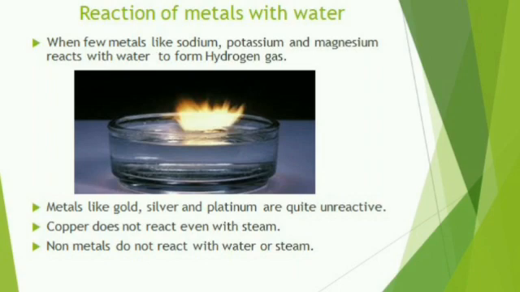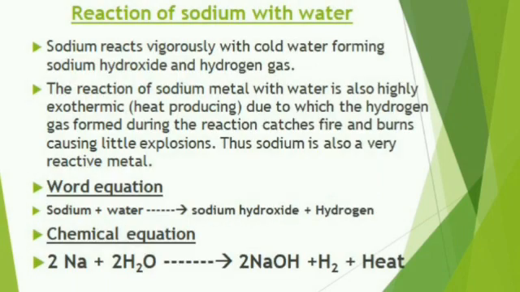Now put the piece of sodium into the beaker. What do you observe? The sodium metal floats on the surface of water and at the same time it melts to form a silvery white ball. The silvery white ball of sodium darts over the surface of water with a hissing sound, producing tiny bubbles of hydrogen.